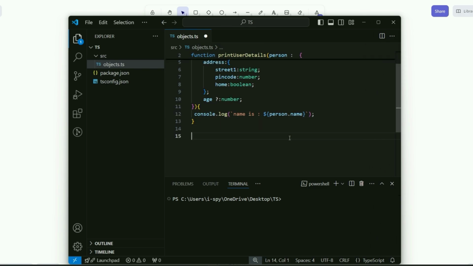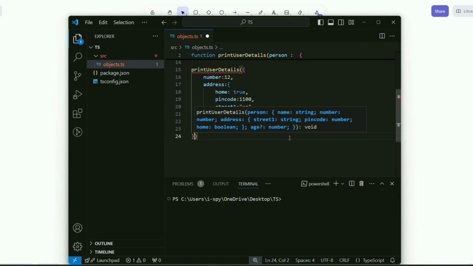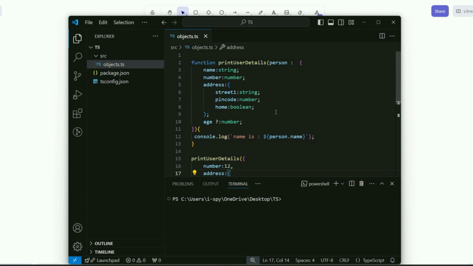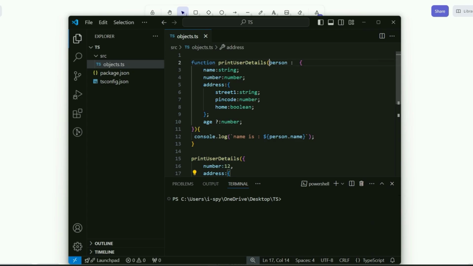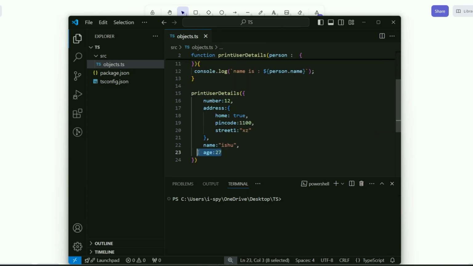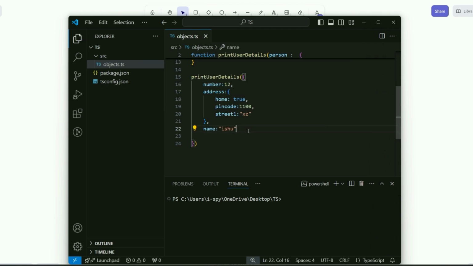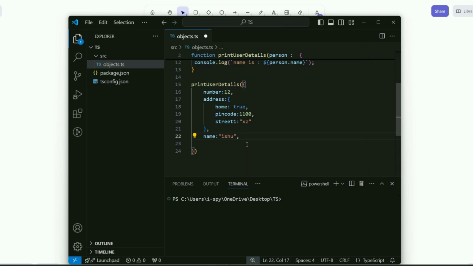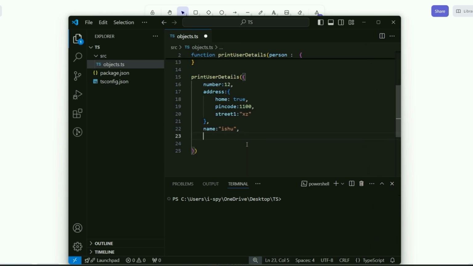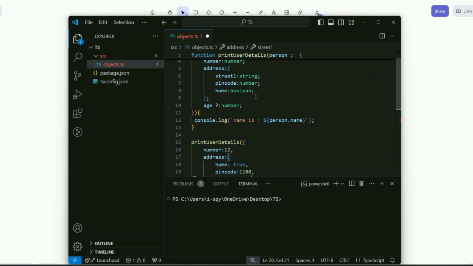Now if I want to call this function, I can do printUserDetail and pass my actual object. Now TypeScript is very happy because we are passing all the details to the function argument that it is expecting, right? If I remove age, it's not going to complain because age is an optional value. But if I try to add some new value, maybe localStreet, maybe really, it's again going to complain because localStreet is not present in this type.